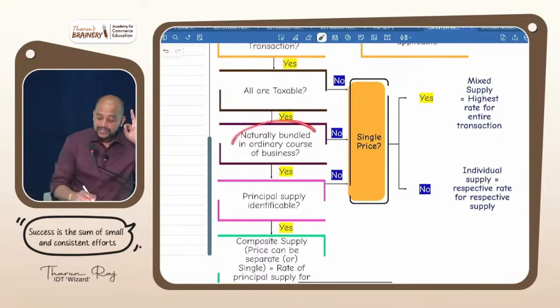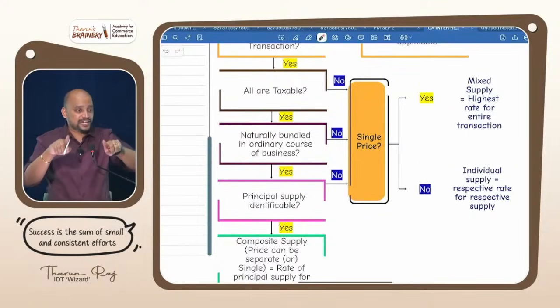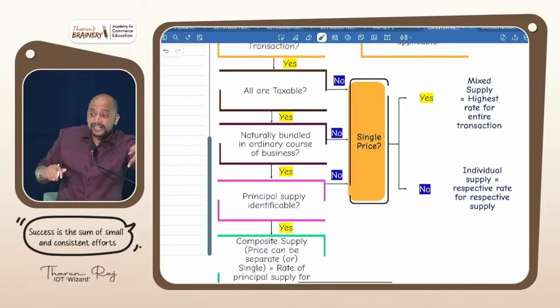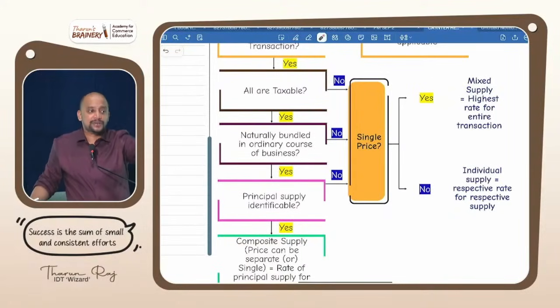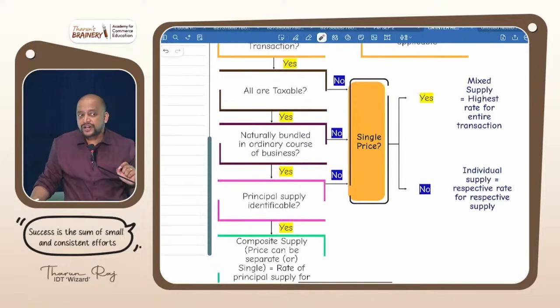But this is the place where you need to use your brain. Is it naturally bundled or not naturally bundled? When is it naturally bundled? One cannot be supplied without the other is naturally bundled. One can be supplied even without the other is not naturally bundled. Example, popcorn and coke combo in a cinema theater, naturally bundled or not? Not naturally bundled, because we can buy popcorn separately, coke separately.